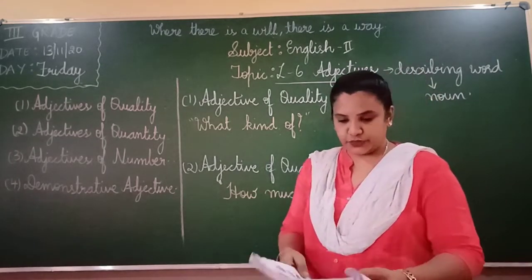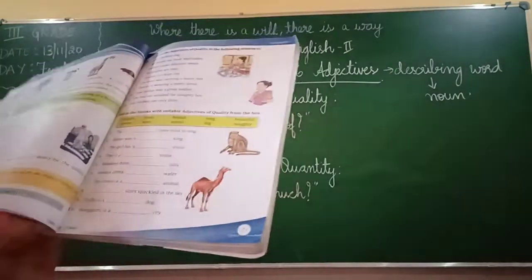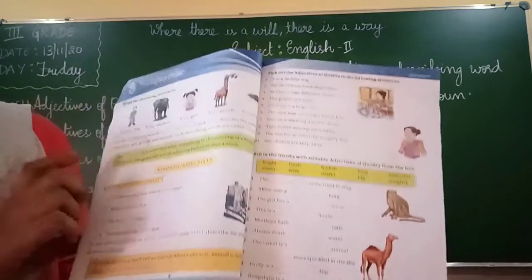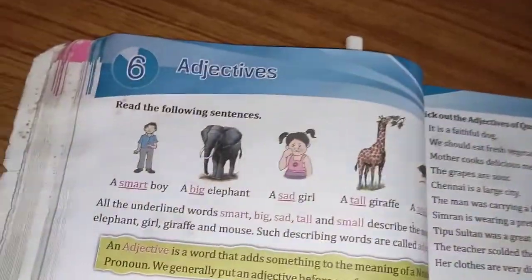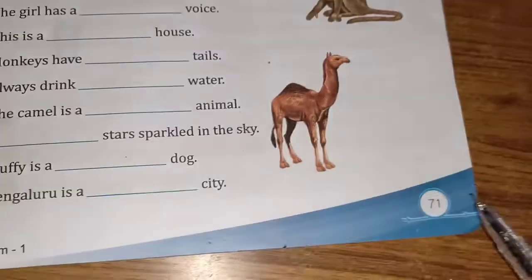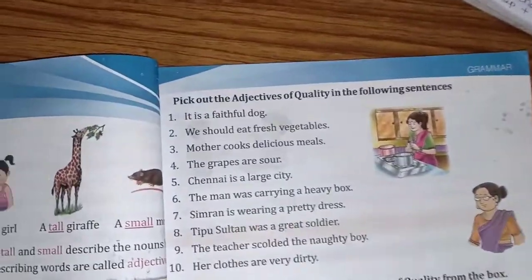Now I want all of you to open the textbook, page number 71. We will be doing the textbook exercises now. Open to page number 71, lesson 6, adjectives. Okay, children, all of you open your textbook, page number 71. Okay, open your textbook, page number 71. First main.